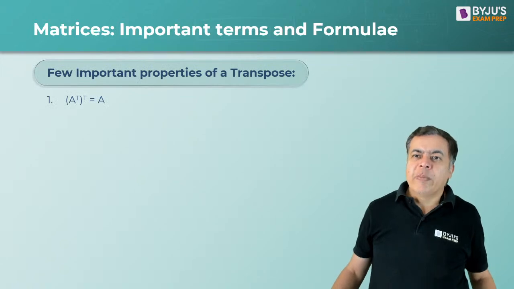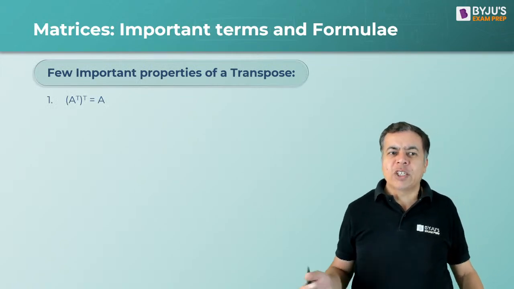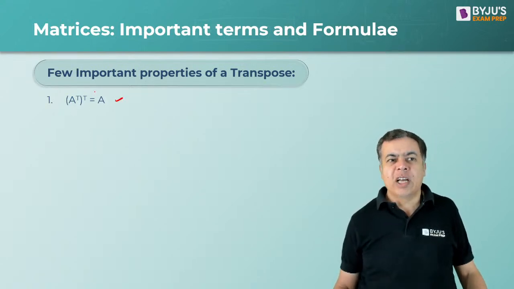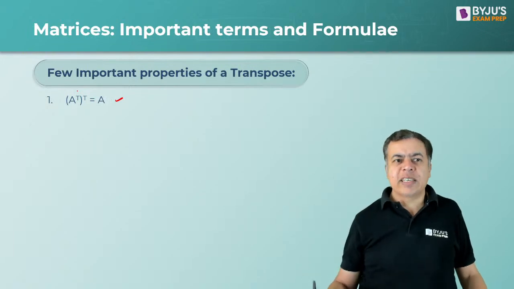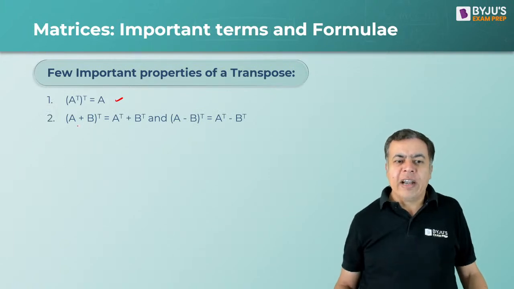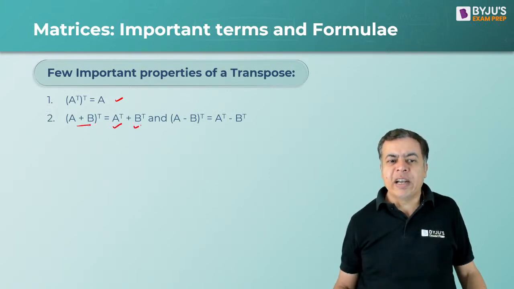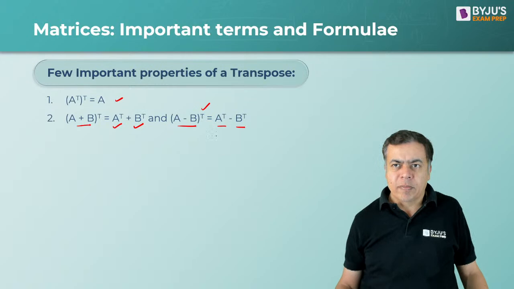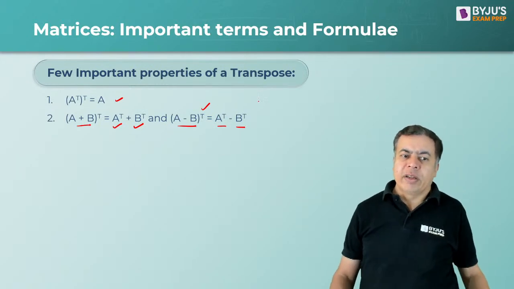Now a few important properties of transpose. Transpose of a transpose is the same matrix again. So the first point is (A transpose) transpose, which is again the same matrix A. Then, if you are adding, you can separately take the transpose and then add, or you can add first and then take the transpose; the same result will be there. A similar thing holds for subtraction. You can subtract first and then take the transpose, or take the transpose first and then subtract. One and the same thing.